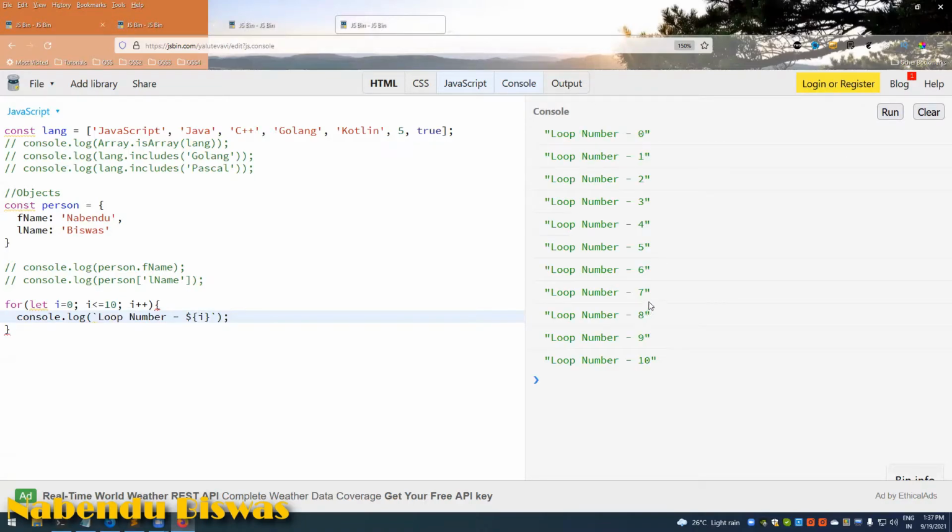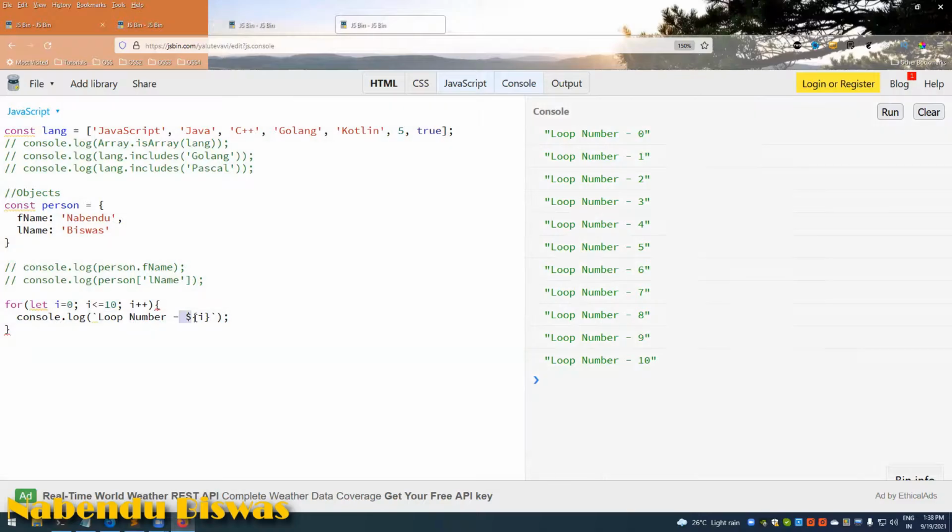Now we'll understand how this ran. The for loop is there in almost every programming language. First it initializes a variable i equal to 0. Then it checks whether i is less than or equal to 10, which is true because i is 0 right now. Then it goes down and executes the statement inside the curly brackets, so it prints loop number 0.